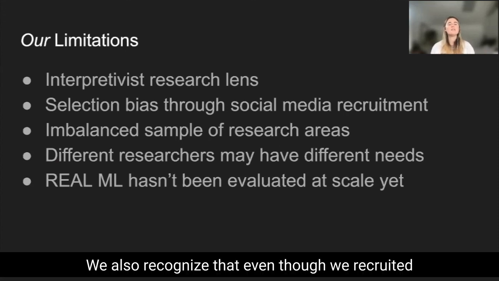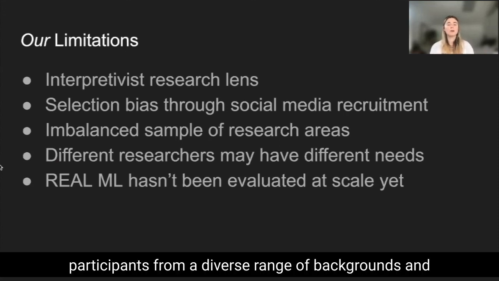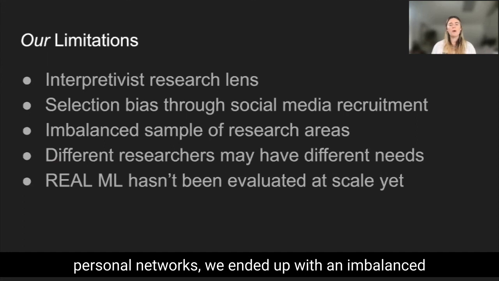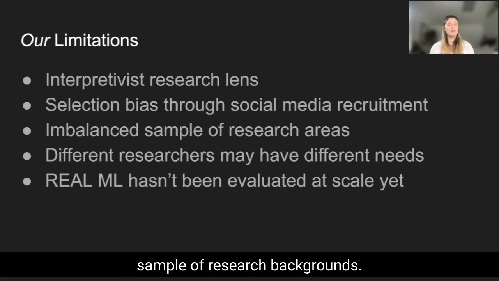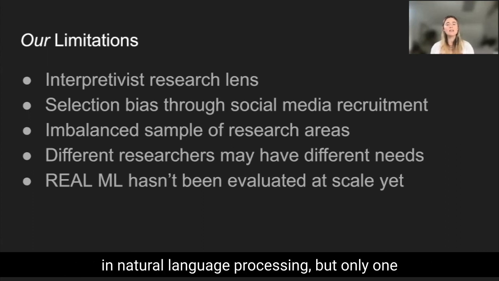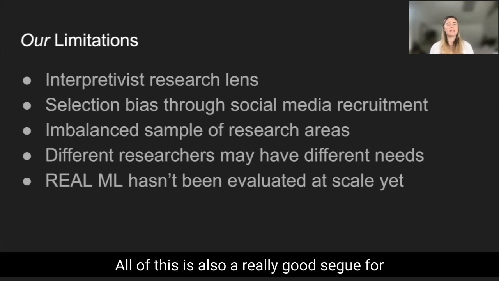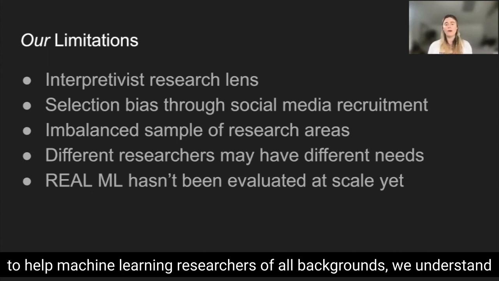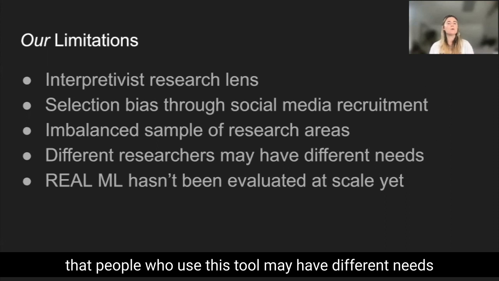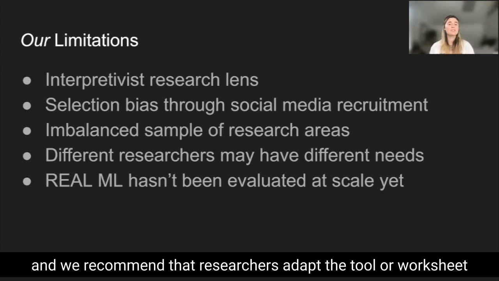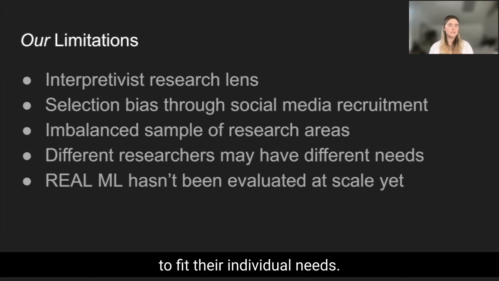We also recognize that even though we recruited participants from a diverse range of backgrounds and experience levels, because we largely recruited through our personal networks, we ended up with an imbalanced sample of research backgrounds. For example, many interview participants had expertise in natural language processing, but only one participant had expertise in learning theory. All of this is also a really good segue for us to express that even though we designed Real ML to help machine learning researchers of all backgrounds, we understand that people who use this tool may have different needs when it comes to articulating the limitations of their research. And we recommend that researchers adapt the tool or worksheet to fit their individual needs.